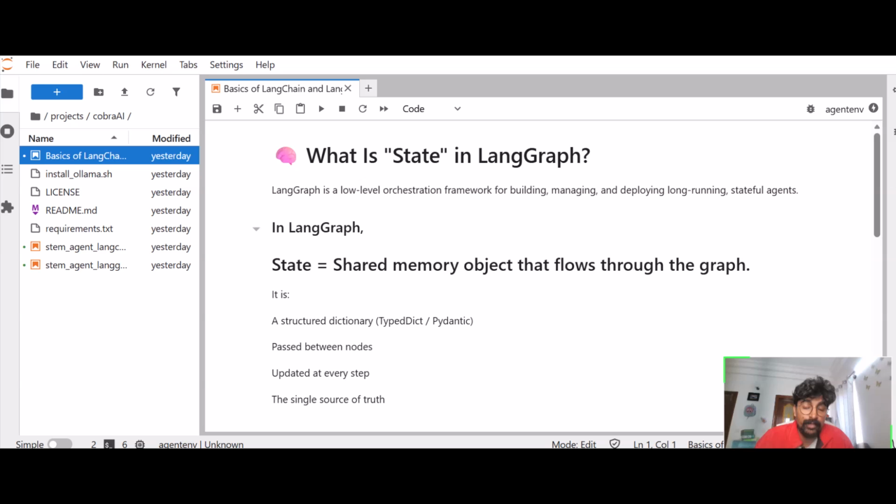Next I will go to LangGraph. Whenever I talk about a graph, what do you think of? A graph means some nodes are there, you connect a node to adjacent nodes, building a complete graph structure. What is the advantage of the nodes?